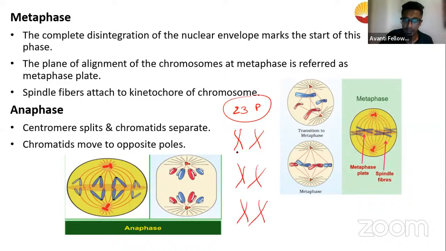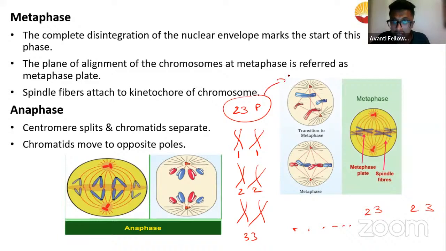You might call me mad, but what I'm doing is this is 1, 1, 2, 2, 3, 3, all the way to 23 and 23. What am I saying? For every one, there is another one. This is called chromosomal pairs. If I say 23 pairs of chromosomes, there have to be 46 chromosomes in total.